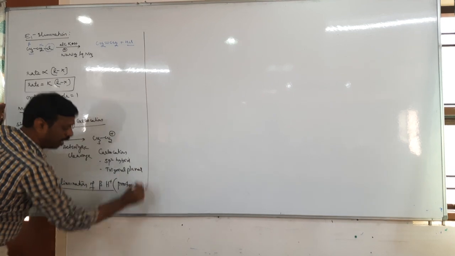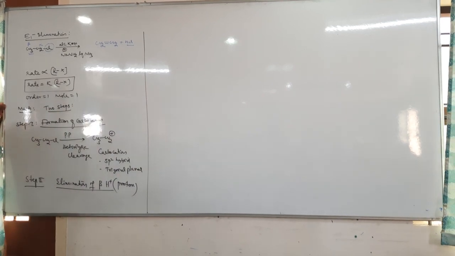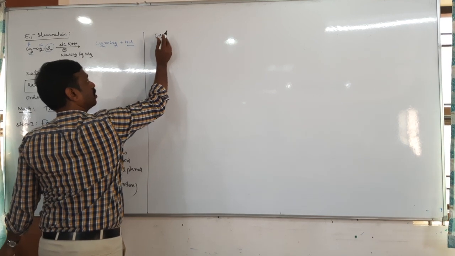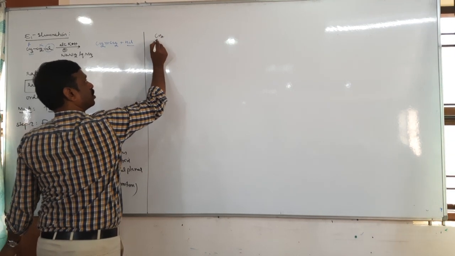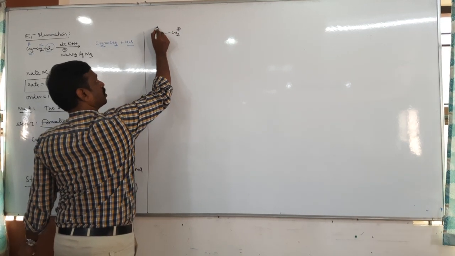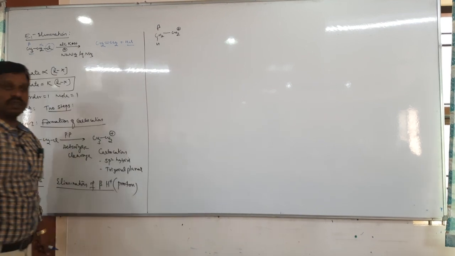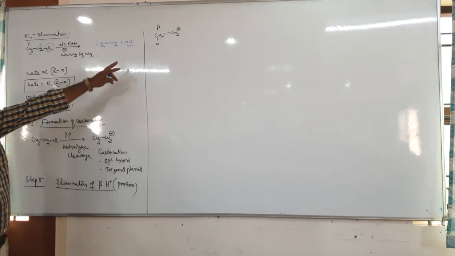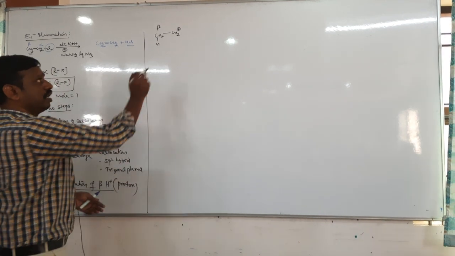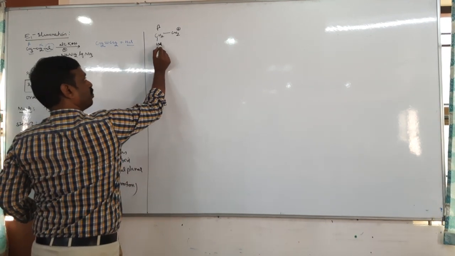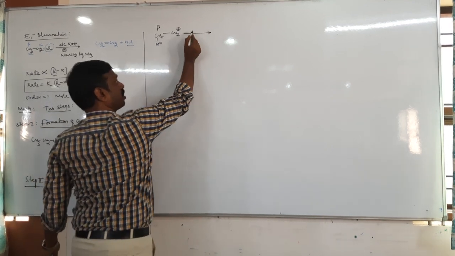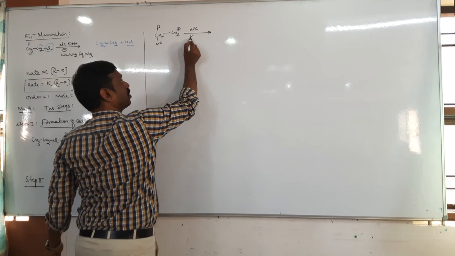Now tell me, elimination of the beta proton. Let us take the carbocation as ethyl carbocation. So I can write it as CH2, H, and this is CH2. Now this is a beta, no? There is only one beta carbon, right? Only one beta carbon has hydrogen. Then this H plus is removed, and this removal of the beta proton takes place in the presence of alcoholic KOH.